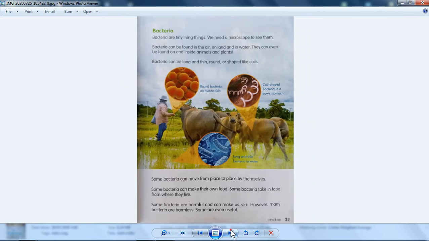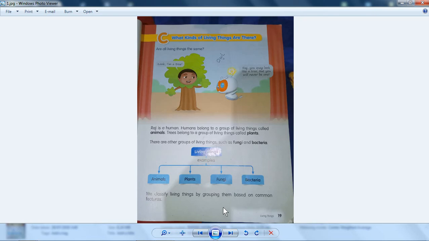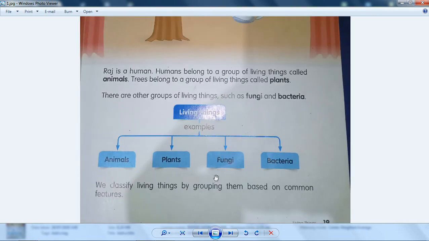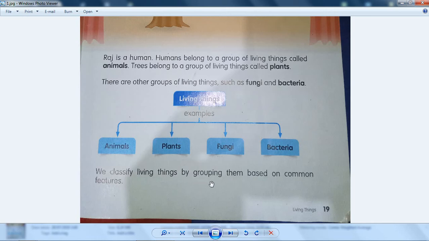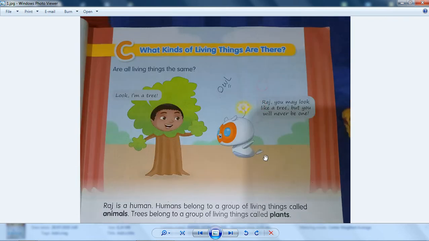So let's recap it again, or summarize it again. Living things, there is classification of living things, or grouping of it. First, animal, for example, like cats, and then dog, and then plants. How about plant? Apple tree. And then how about flower? Rose. Oh yeah, rose is a plant also. Fungi looks like mushroom. Yes, mushroom. And then bacteria. There are many kinds of bacteria in the world. So yeah, I think that's it for today.